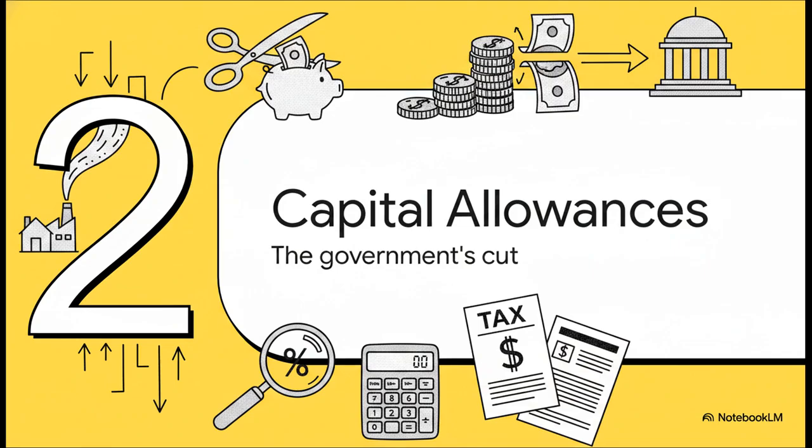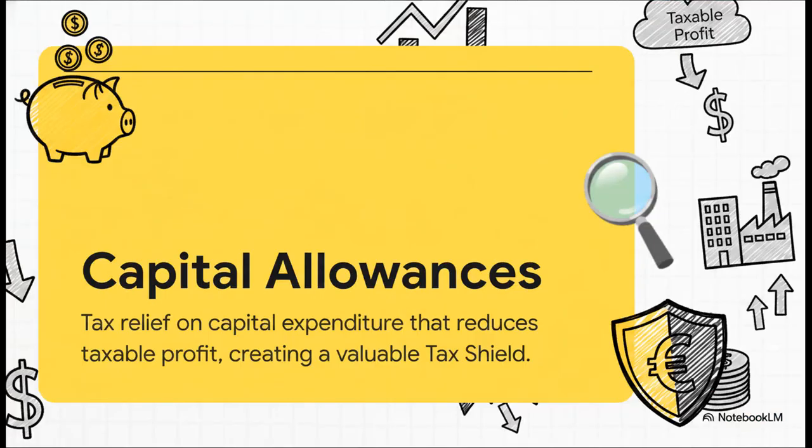Let's look at Section 2, Capital Allowances and Taxes, or, as I like to call it, dealing with the government's cut. So, what are they? Capital allowances represent tax relief on your capital expenditure. Putting it simply, when your business goes out and buys an asset, the government actually lets you deduct a portion of that cost from your taxable profit. This creates what we call a tax shield. And let me tell you, it is incredibly valuable because it's a completely legal way to save cash that would otherwise just go straight to the tax authorities.